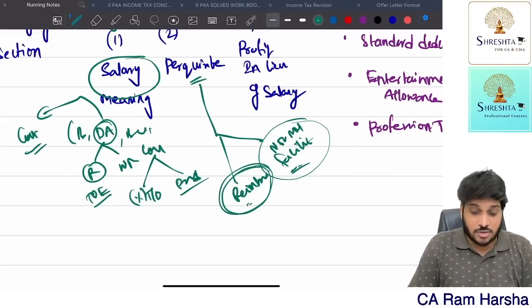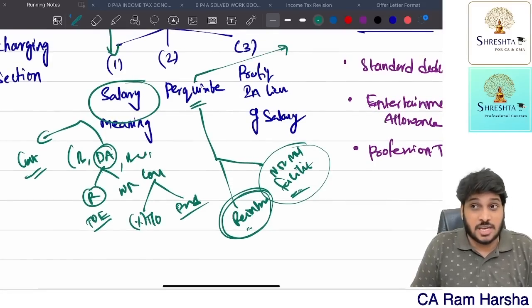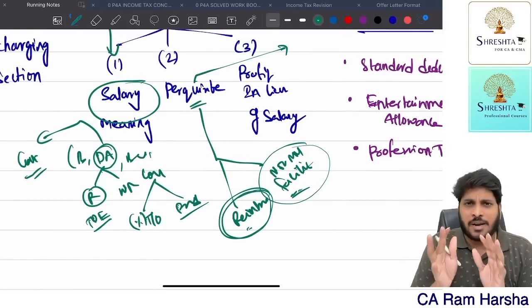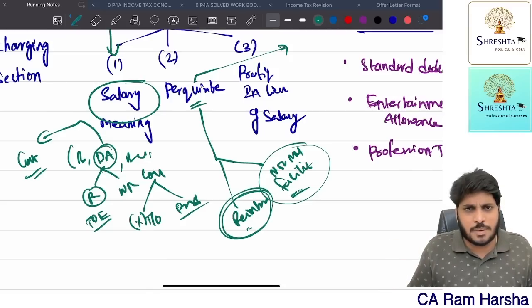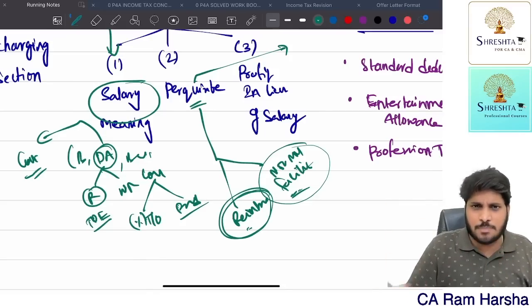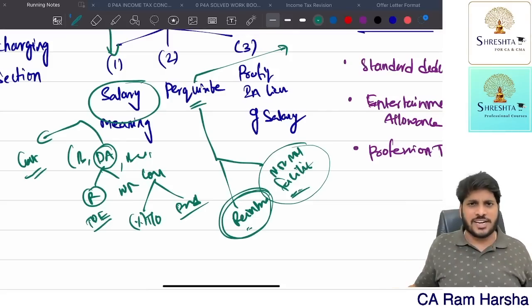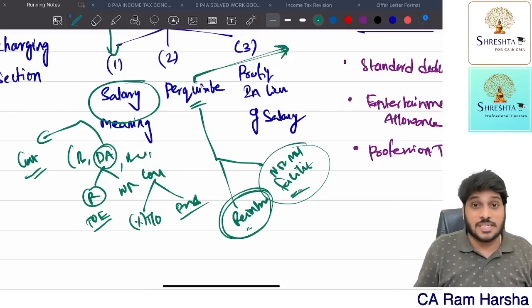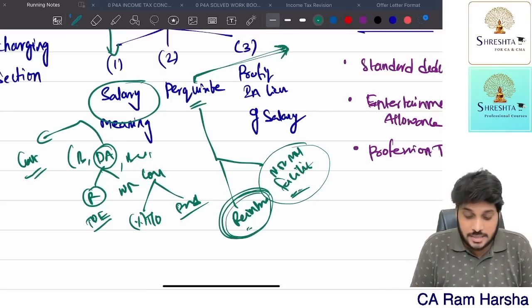First of all, perquisite means something which is given for the personal benefit of the employee. Perquisites are nowhere related to official purpose. They are completely for personal benefit. Only the employee will get the benefit. No benefit to the organization. So those are called perquisites. These personal benefits are either reimbursement